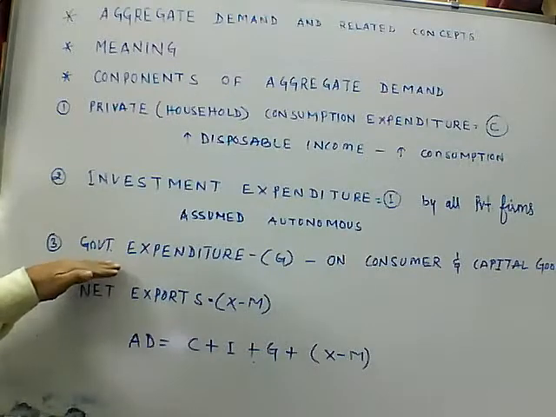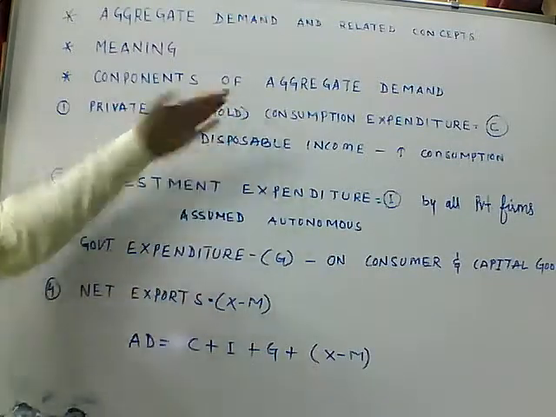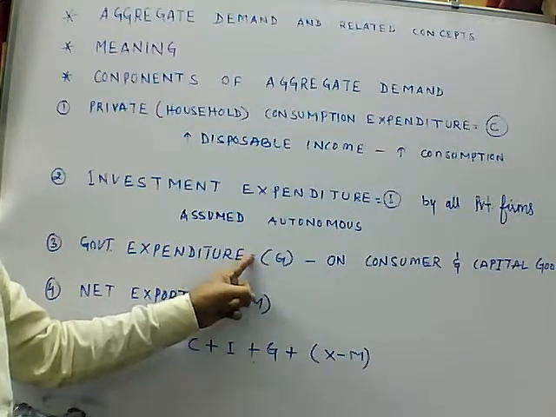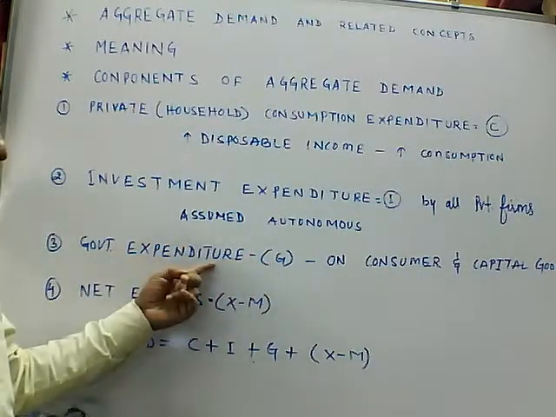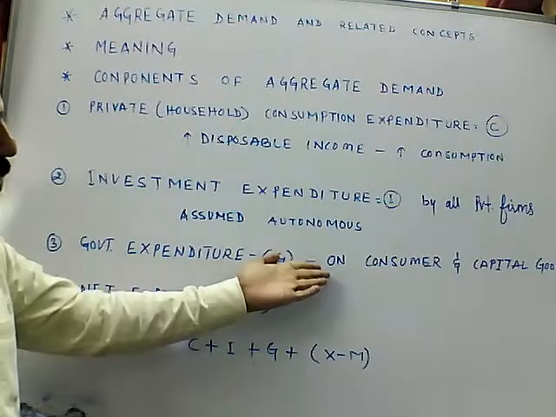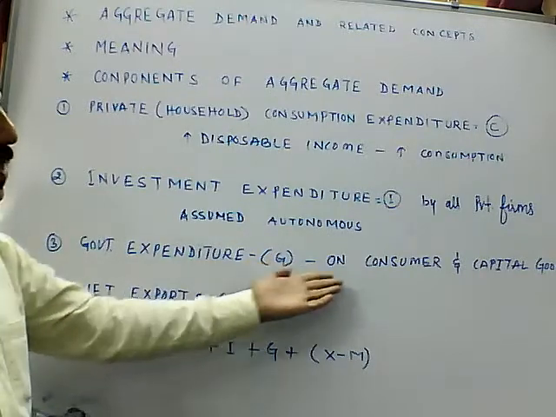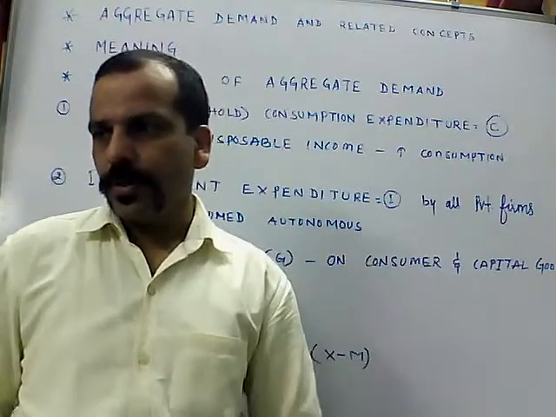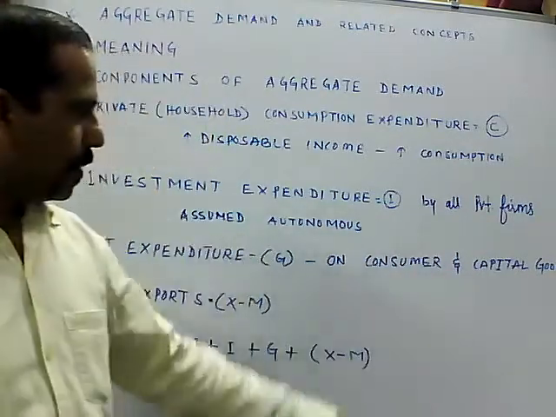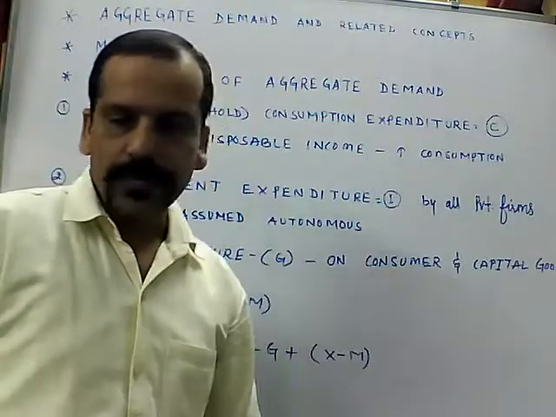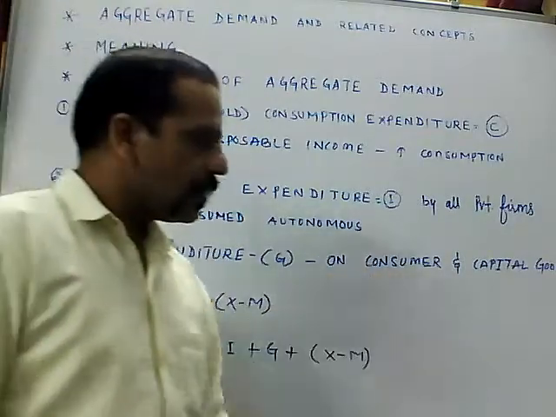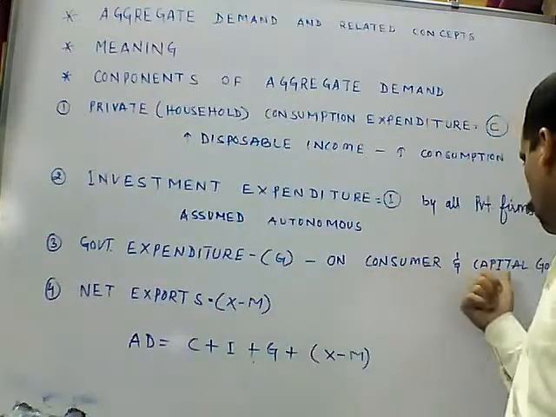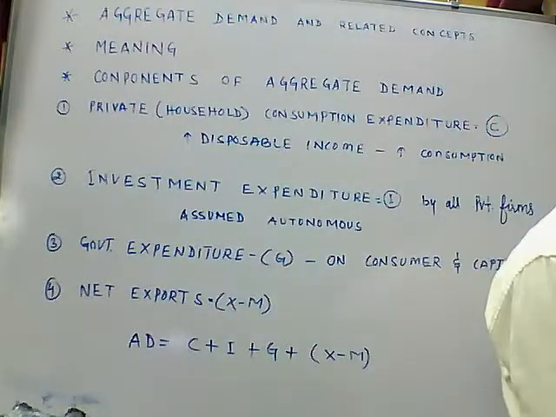The third point is related to government. This was about the private sector. Now government, I wrote here G. So government expenditure includes expenditure on consumer goods and capital goods. The government of India, meaning the government sector, also consumes goods and also does investment on capital goods.